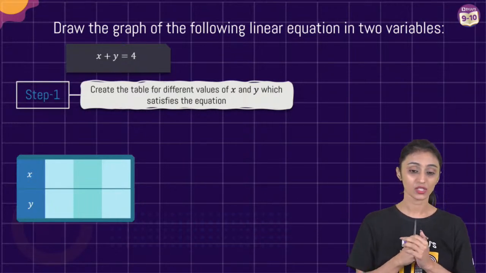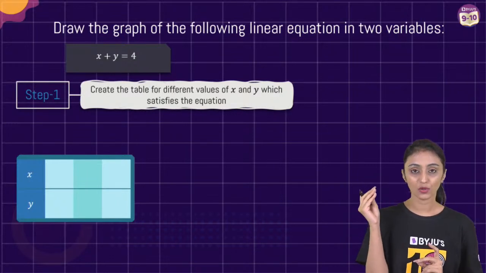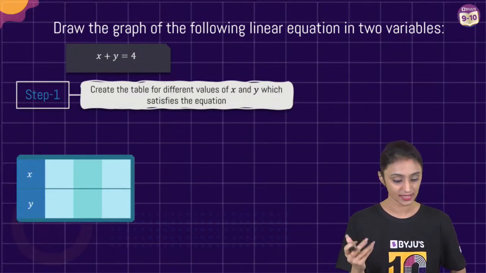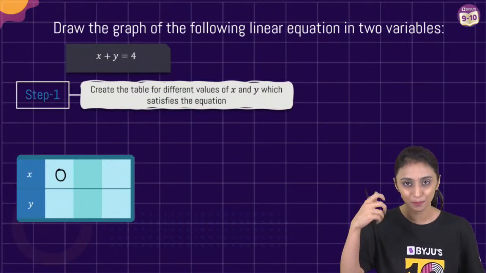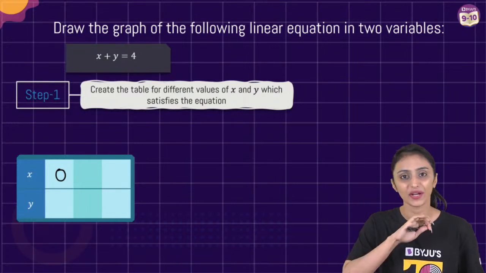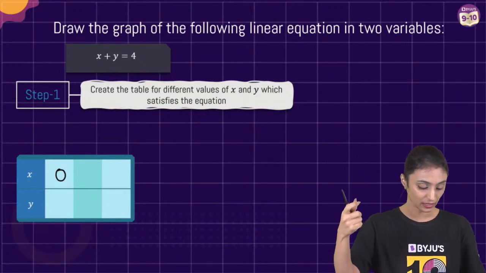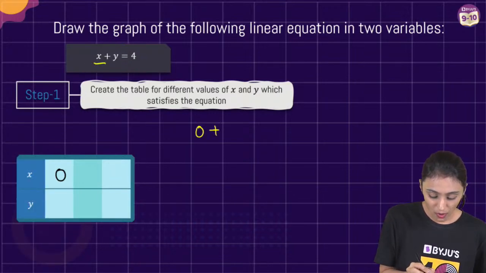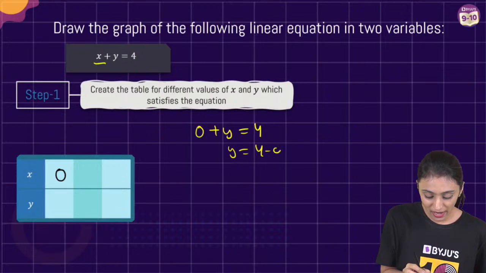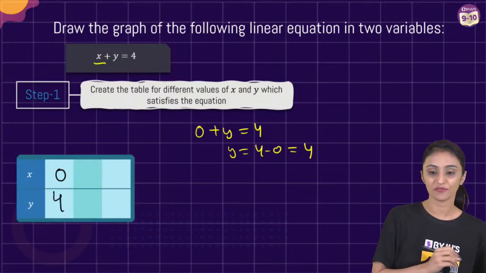Basically, the coordinates would be those values of x and y which satisfy this equation. Let's suppose I put x as 0 over here. Generally, I would suggest you pick simpler values. Try avoiding decimals, try avoiding fractions. For every different value of x, you will get a unique value for y. If x is 0, what is y going to be? y is going to be 4 minus 0, which is nothing but 4. So y is going to be 4 here.